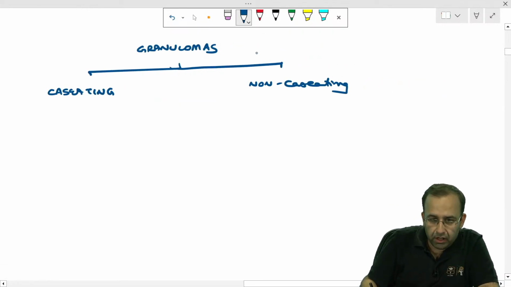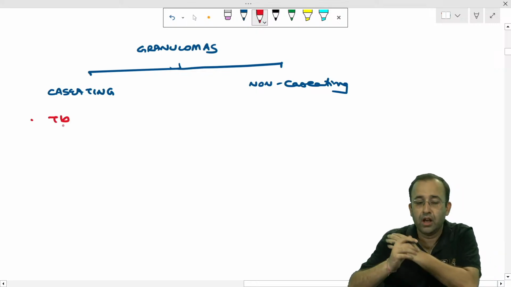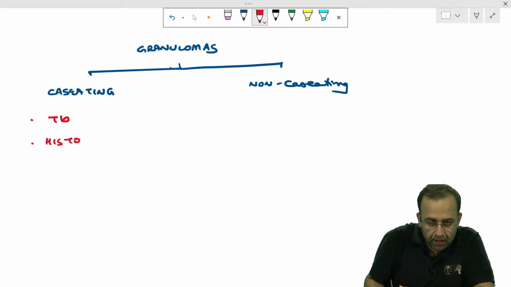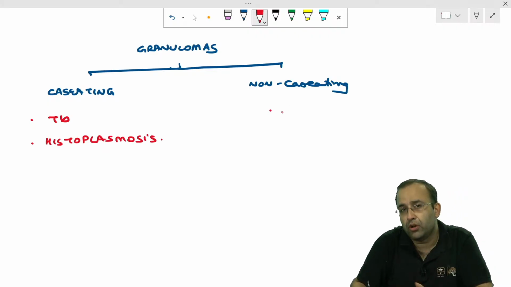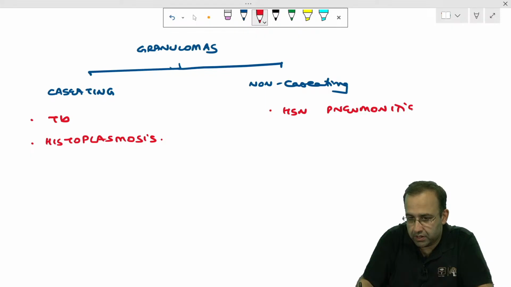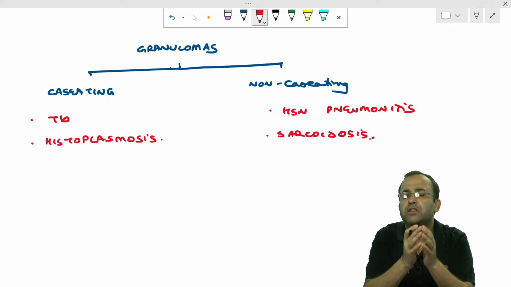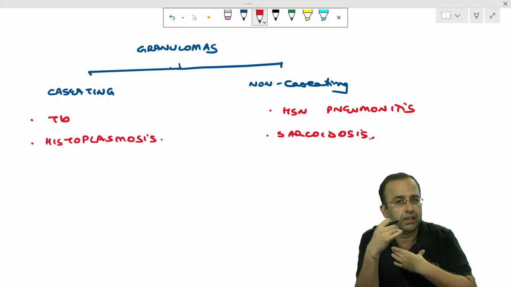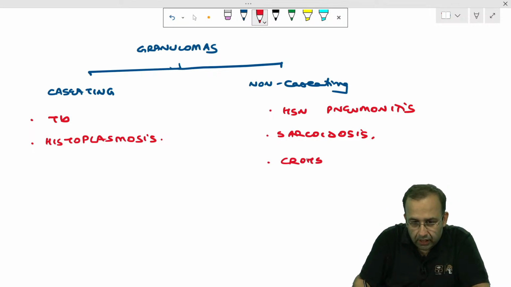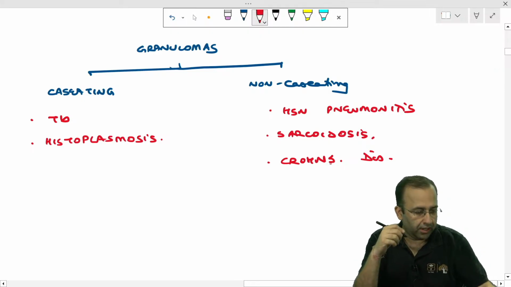You know that when we talk particularly with respect to caseous necrosis, our first differential is TB. Other than TB, which fungal infection shows the presence of caseating granulomas? That is histoplasmosis. Versus non-caseating granulomas, which are seen in hypersensitivity pneumonitis and sarcoidosis. So the minute you have a history of non-caseating granulomas with bilateral hilar lymphadenopathy, the examiner is taking you towards sarcoidosis. In GIT, it is also seen in Crohn's disease.